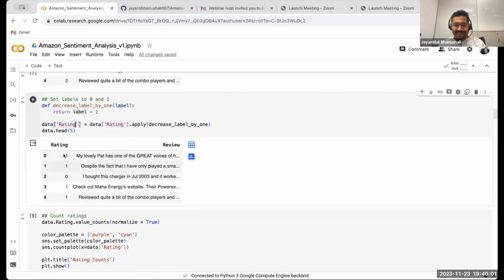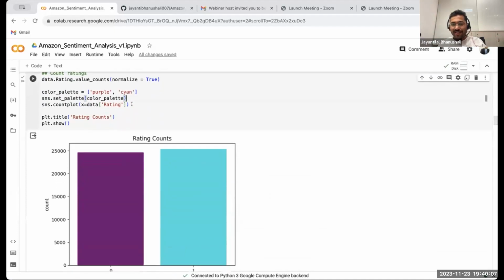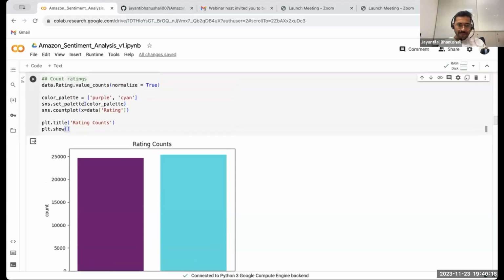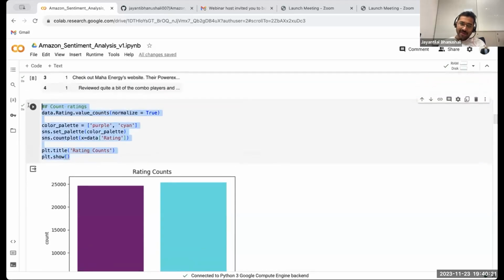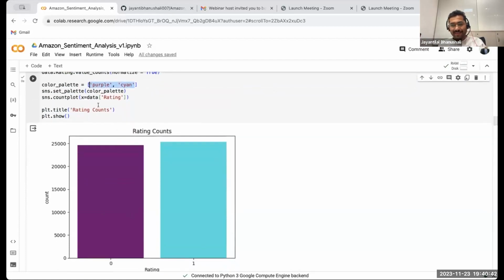So now you have a revised rating column, and I simply plotted a graph. So you can see that the data is balanced here. The number of reviews I have for 0, which are negative, is the same as for positive, which is a good thing. This is using sns, which is the Seaborn library, where I'm specifying that I want the count of how many records have rating equals 0 and how many records have rating equals 1. I'm also specifying the color and so on. And finally the title. That's it. Yeah, so it's simple.